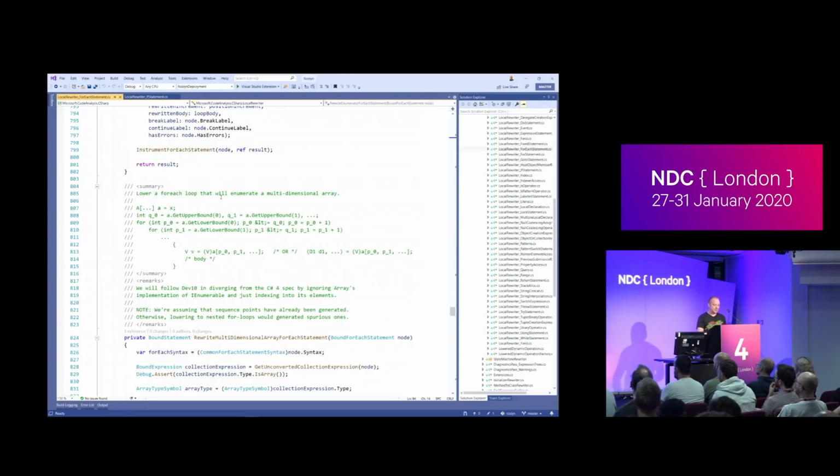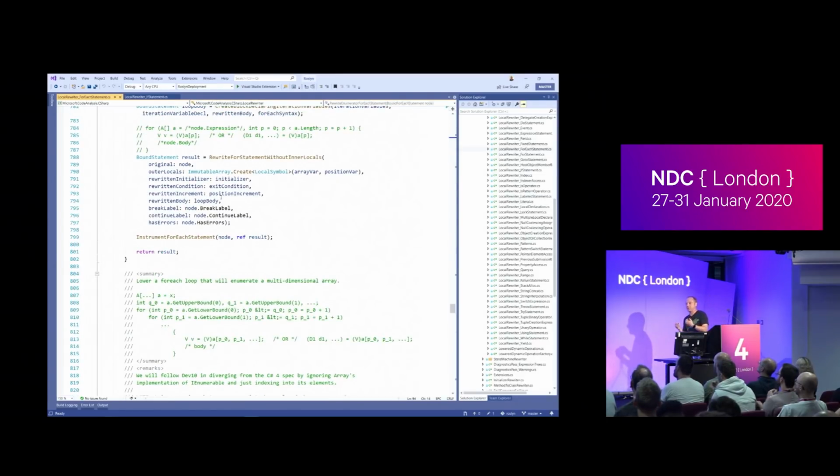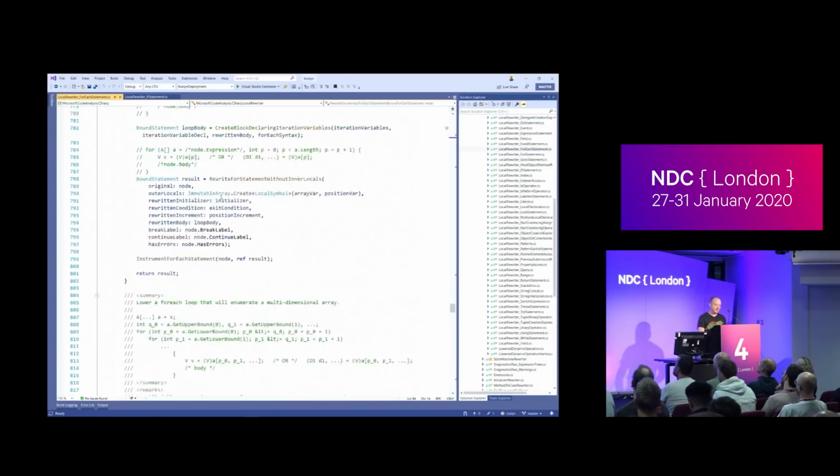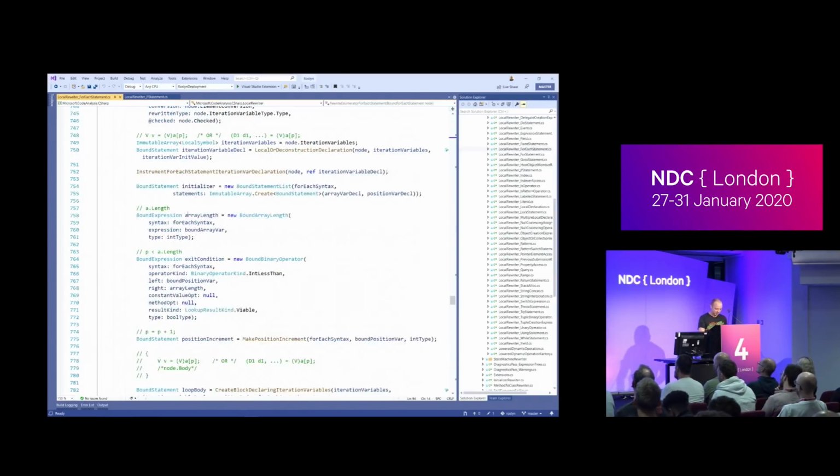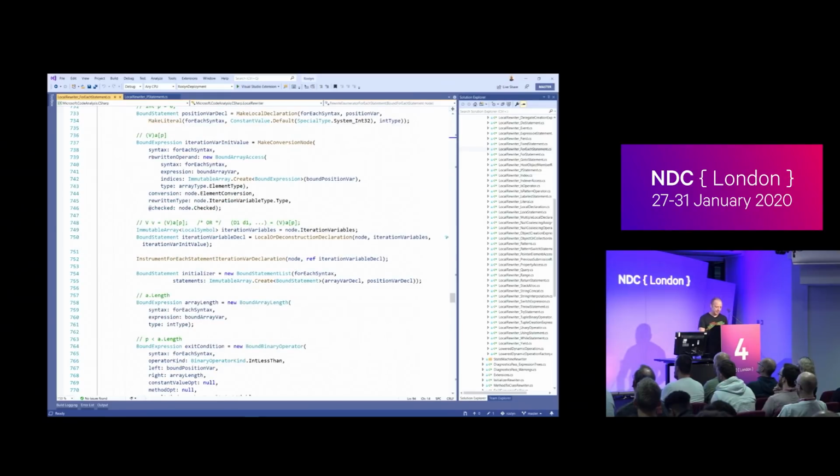Anyway, Roslyn is the source of truth for this stuff. But it can be hard to read. This expression is this, which is like 6 characters out to 8 lines, and some of the rewriters are not written so verbosely as this. They're just like, here's a new node, and it's all backwards because you have to pass in the things inside you, so you've got to read it backwards. It's a bit weird. So Roslyn can be confronting.